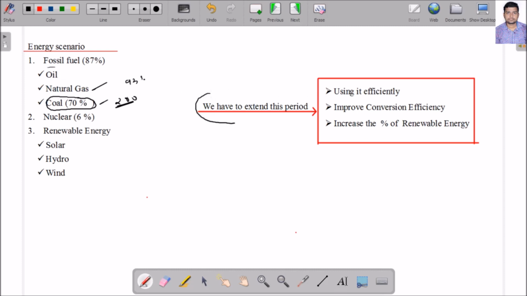So we have to extend this period. Then how can we extend this period? The concept is by using energy efficiently. I have limited energy. If I use it efficiently, I can extend this period.